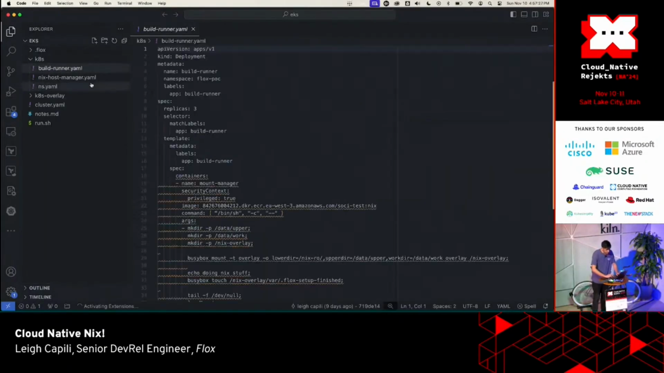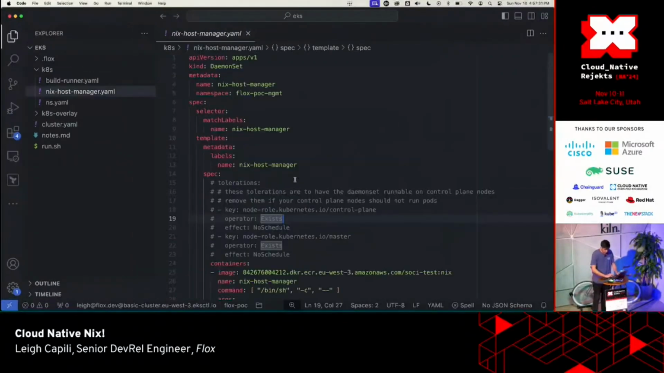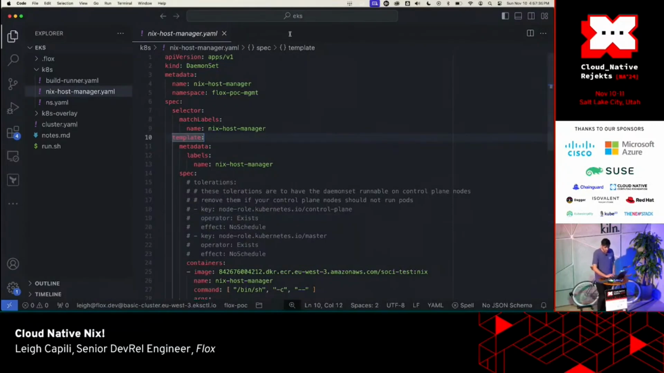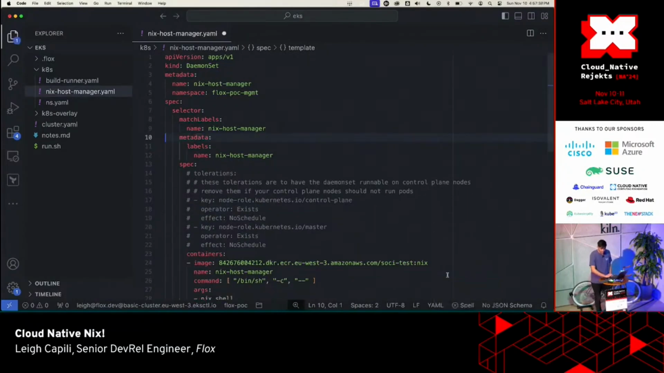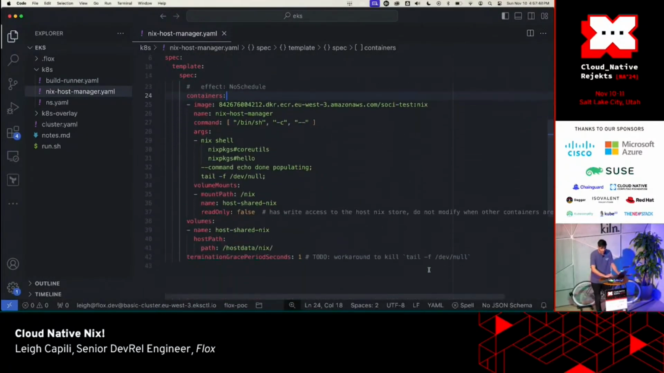And in here, I have this thing called Nix Host Manager. It is a daemon set that runs on every node of your Kubernetes cluster. It runs a minimal container image that has Nix inside of it. We're just getting a couple things and then holding the container open so you can shell in and run Nix commands. And then we're doing a volume mount from host data /nix directly from the host.